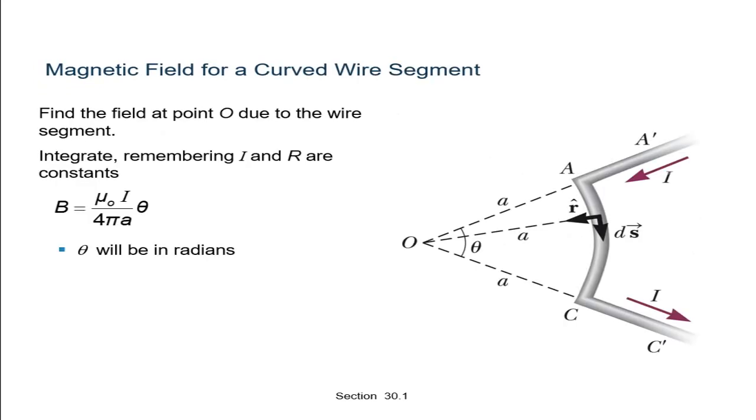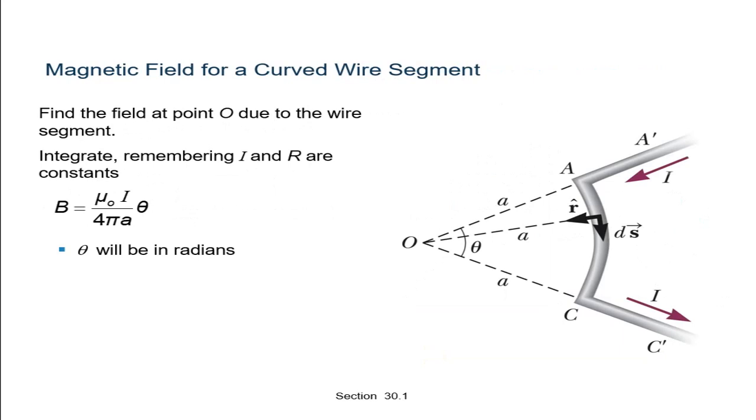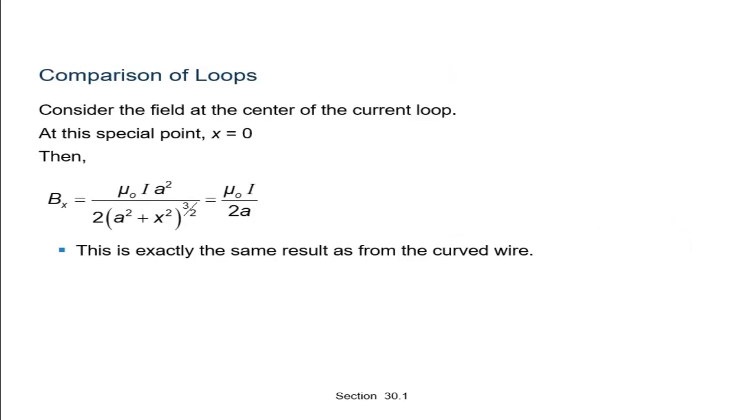Okay, see here, we discussed before that for the curved wire we will get mu 0 I upon 2a. So also for the loop at x equal to 0, its value is mu 0 I upon 2a. It is exactly the same result as for the curved wire.